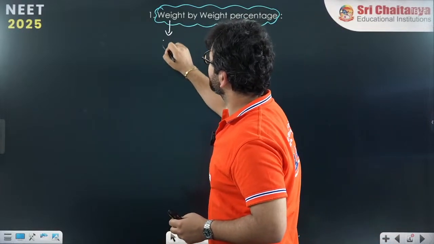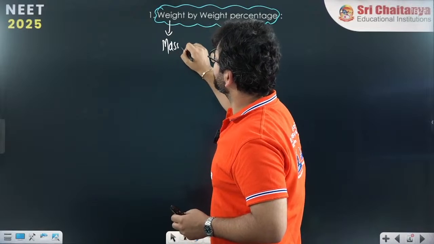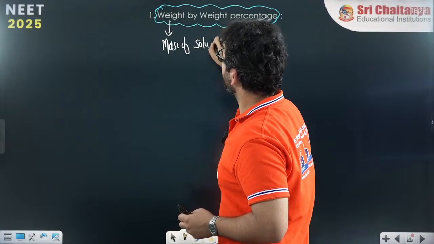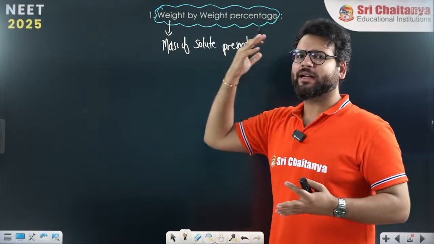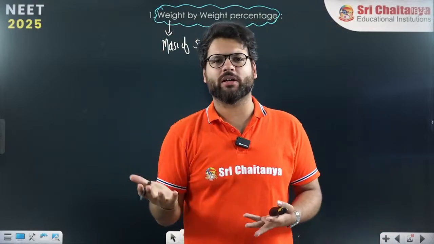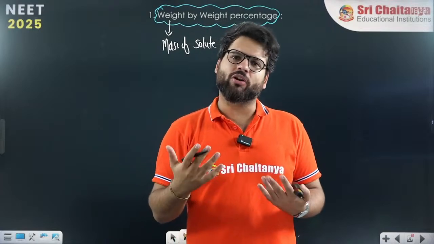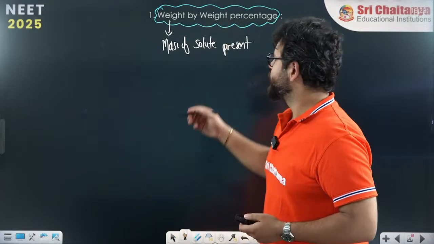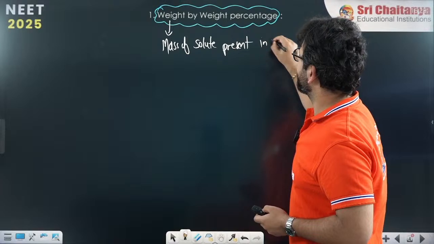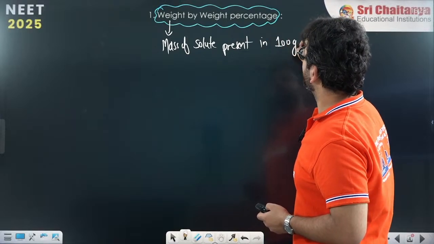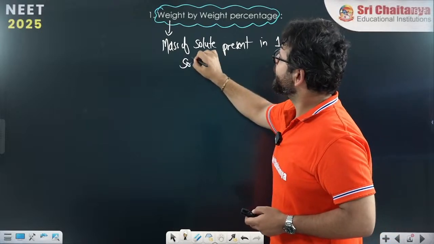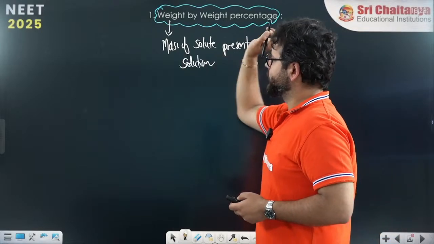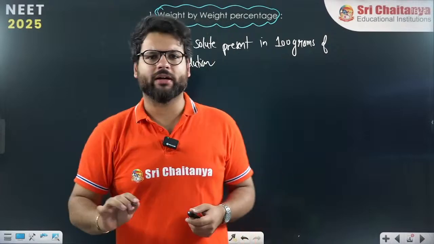This represents the mass of solute present. Whenever we say percentage, it always means out of 100. So it is the mass of solute present in 100 grams of solution.